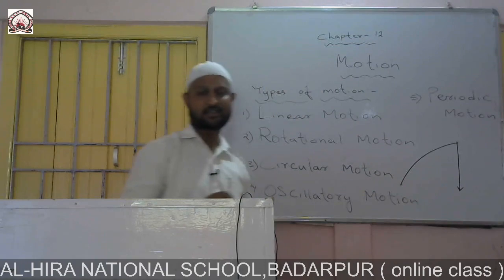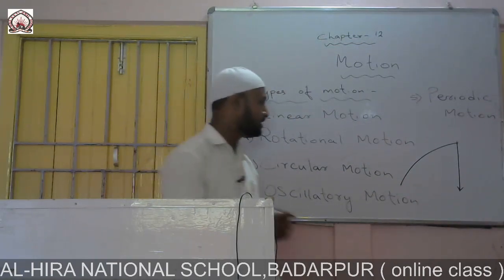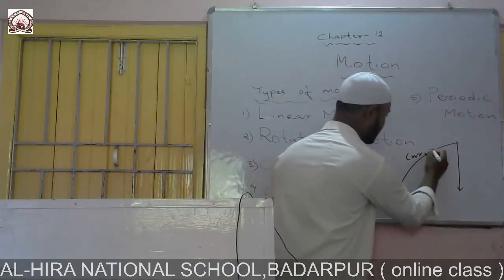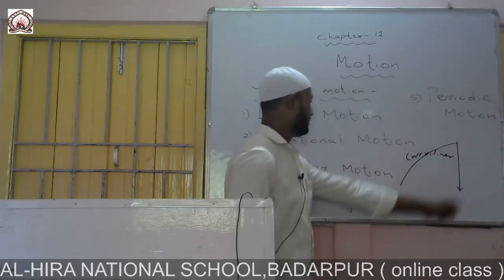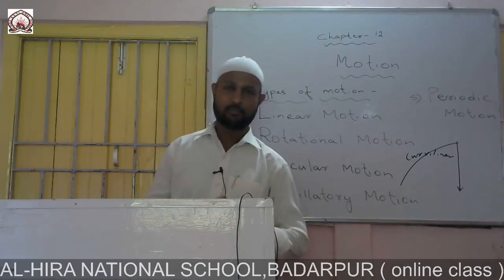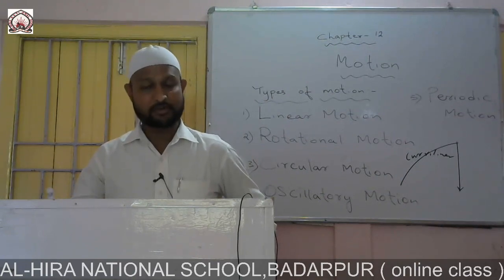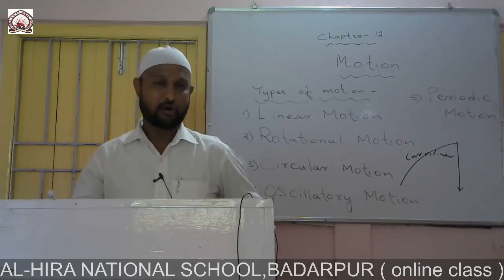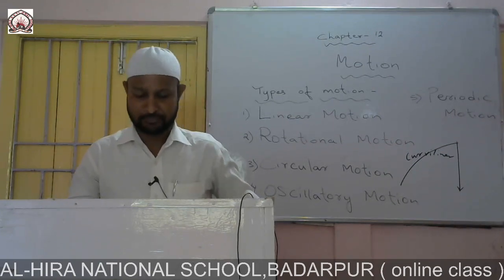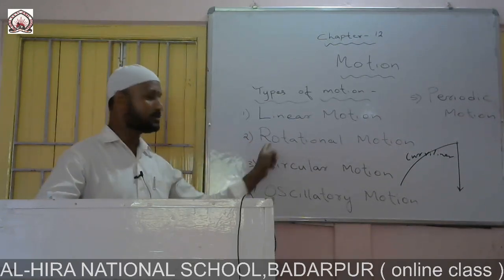So in such situations we are able to observe two different types of motion, that is curvilinear motion and linear motion. When an object follows two types of motion at the same time, it can also be called translatory motion. Our second topic regarding the types of motion is rotational motion.